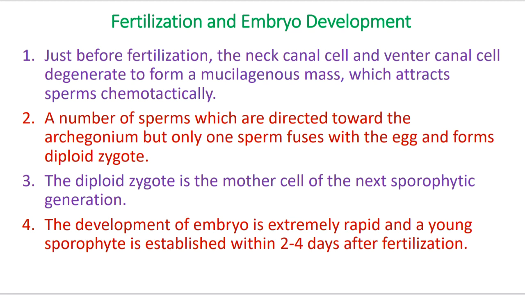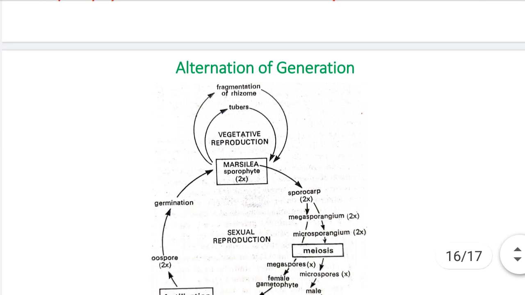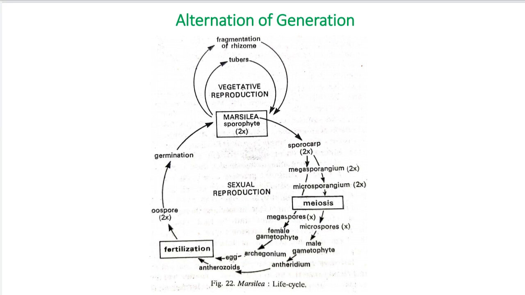Okay. Number 4. The development of the embryo is extremely rapid. Within a fraction of a period, or immediately, the embryo starts its further developmental changes. The development of the embryo is extremely rapid and the young sporophyte is established within 2 to 4 days of fertilization. After fertilization and developmental changes in the zygote, the young sporophytic plant body develops immediately, within 2 to 4 days.